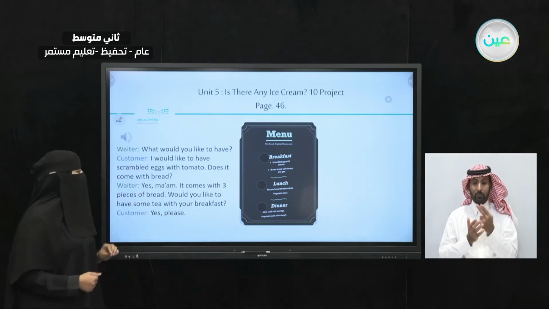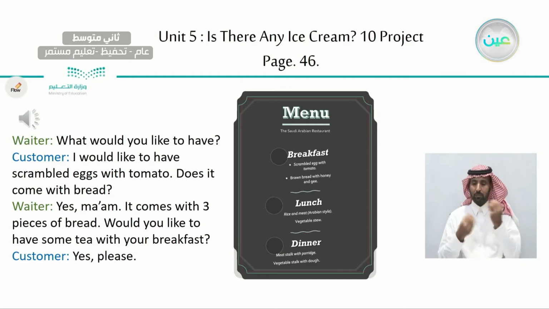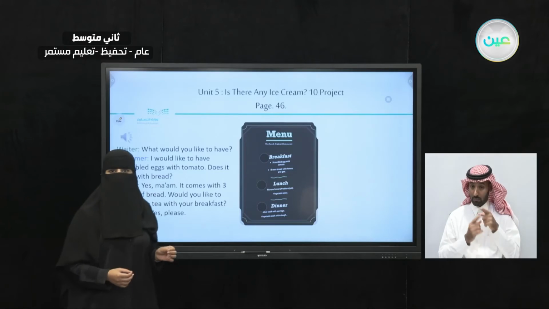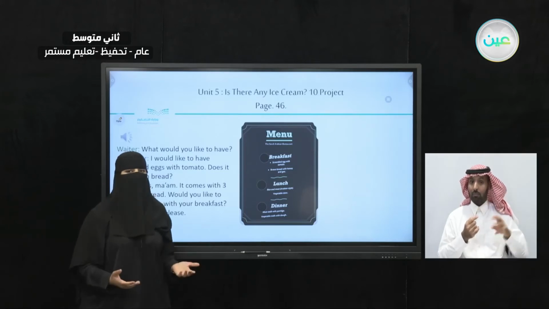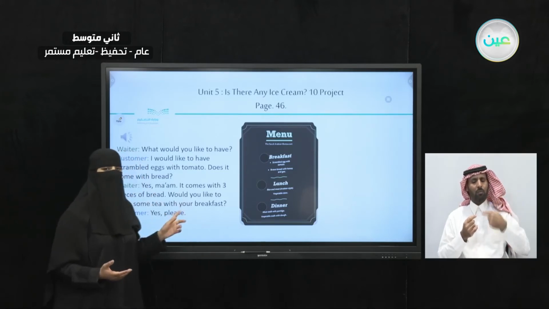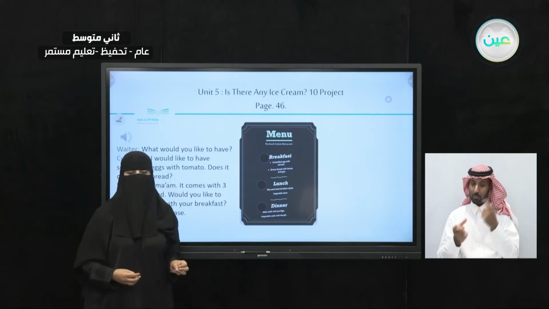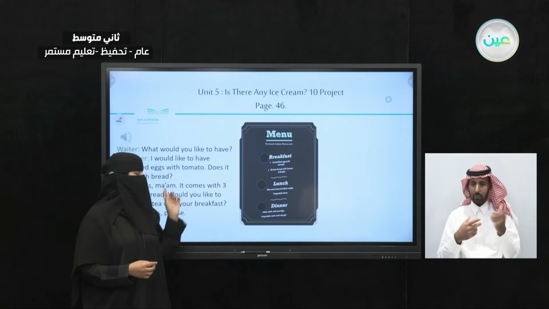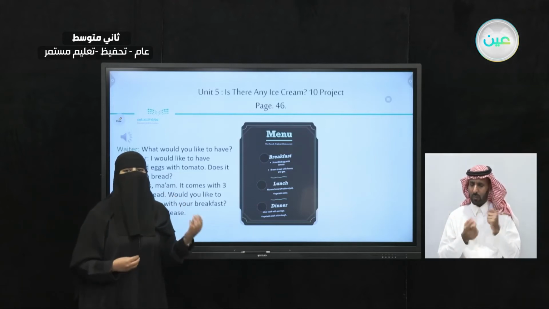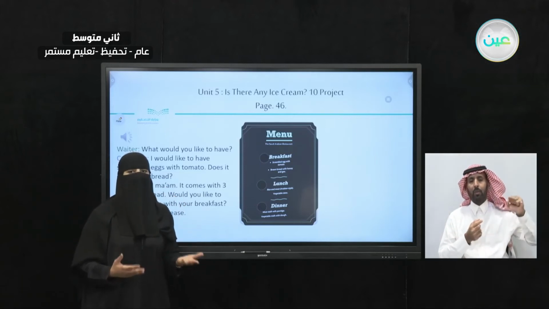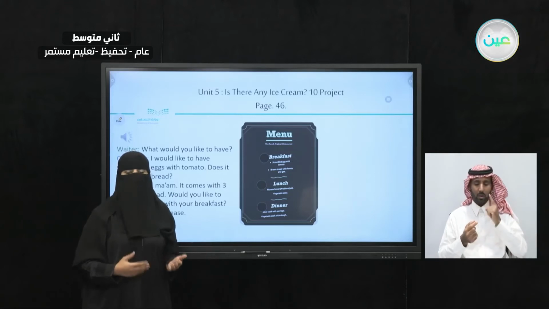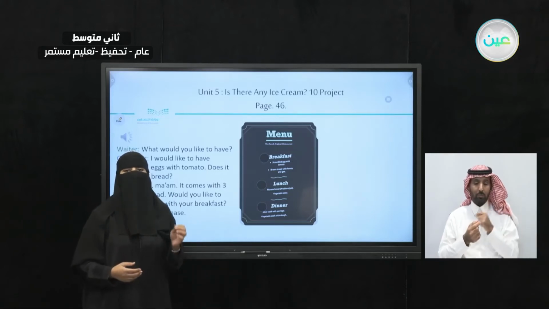Now, the waiter said, yes, ma'am. So, is this customer's name ma'am? No, we don't know the customer's name, but ma'am is the polite way to address strangers here. The customer is a stranger. So from the word ma'am, it looks like the customer is an older woman. That's why we're addressing this customer as ma'am.